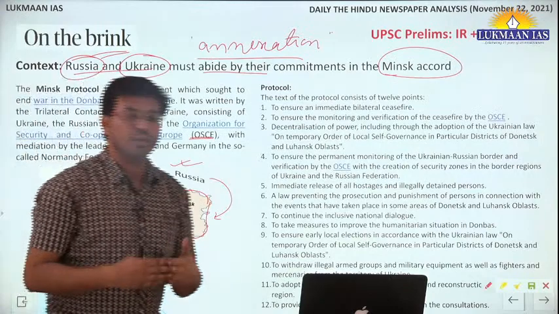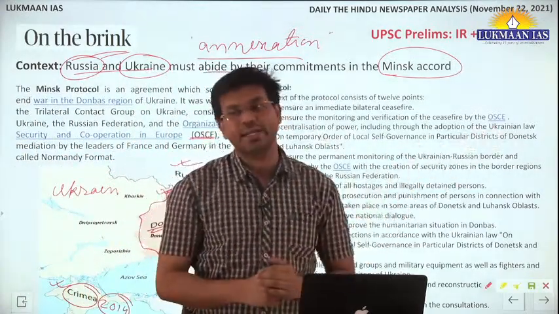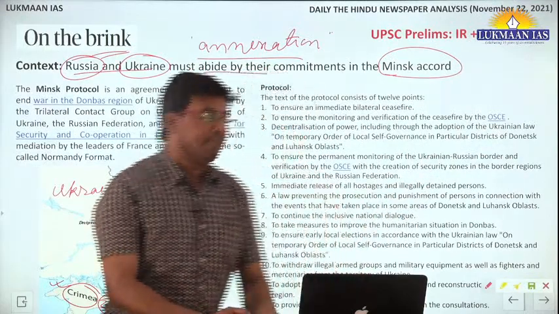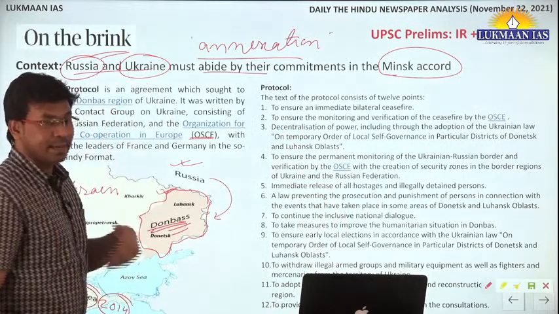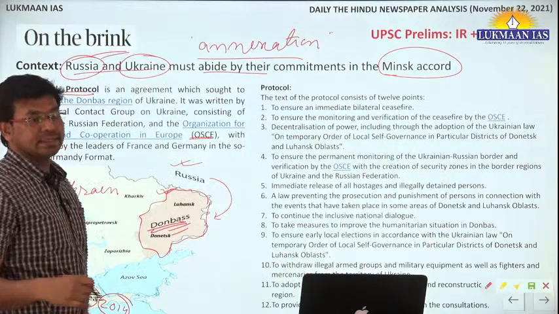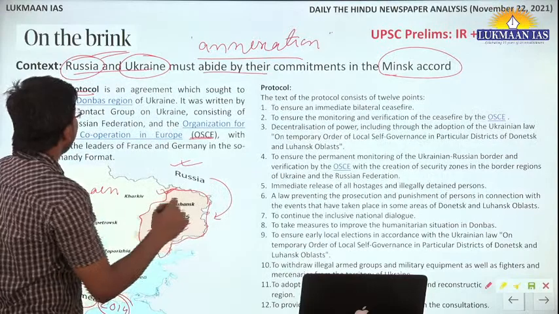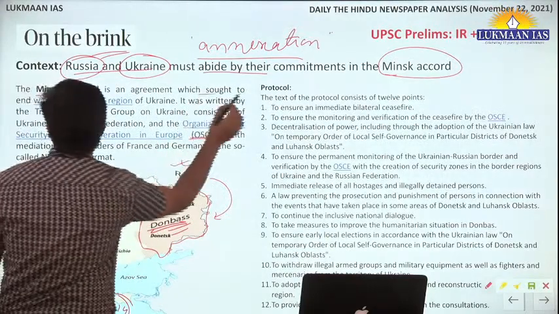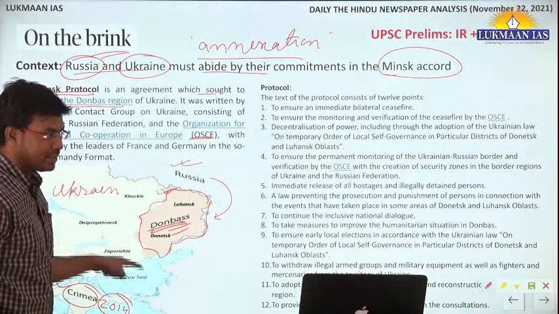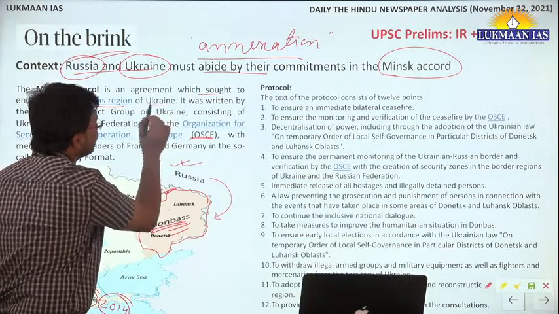But how do you establish peace at the international level? We do have the United Nations Security Council on one hand, and we have other multilateral organizations also. But here, they tried to establish peace with the Minsk Protocol. So what do we mean by Minsk Protocol? It is a protocol where an agreement was sought to end the war in the Donbas region. This is the Donbas region that is shaded over here, a region of Ukraine.